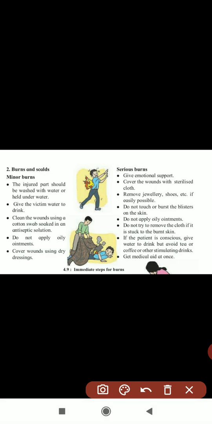Next, serious burns. For serious burns, you have to take immediate action, immediate steps for the person. First, give emotional support. Tell the person to relax, don't worry, doctors are there. Then cover the wound with sterilized cloth.